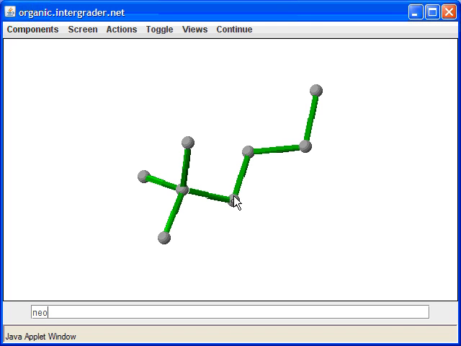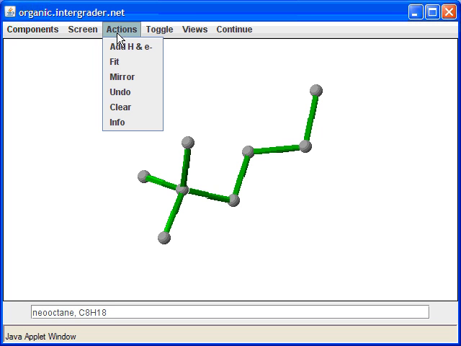So I have 4 carbons, 5, 6, 7, 8. Okay, so this is a neo-octane isomer. And again, it has 8 carbons. And I hope you're seeing a pattern also when we're doing this. The pattern is that I have twice as many plus 2 hydrogens. What does that mean? Since I have 8 carbons, I have twice as many hydrogens, so that would be 16 plus 2, a total of 18 hydrogens in this structure.